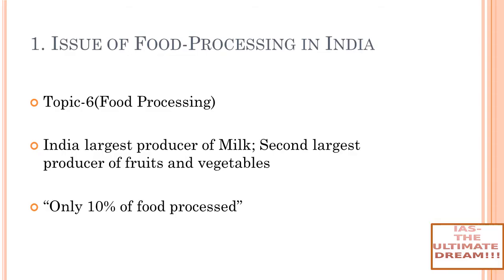The first topic is the issue of food processing in India. India is one of the largest producers of food, and this particular topic is directly related to our syllabus. Topic 6 of GS Paper 3 is food processing and related industries. India is the largest producer of milk and the second largest producer of fruits and vegetables. But India is currently processing only 10% of its food, resulting in enormous food waste.